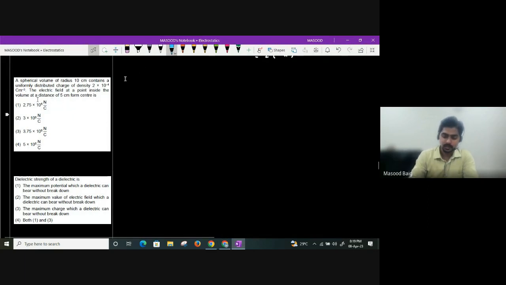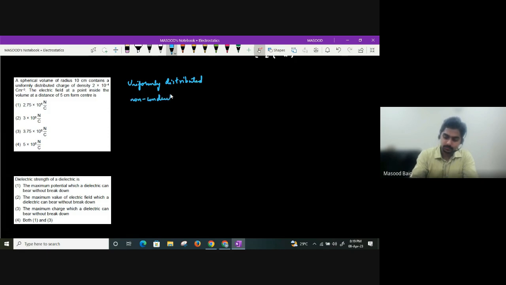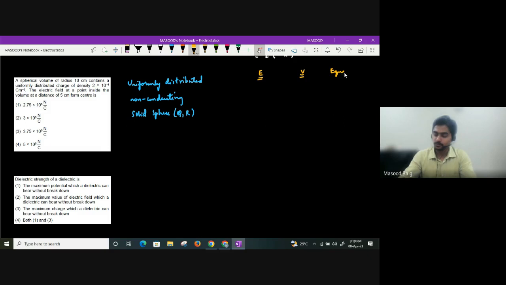See, again, very important case, guys. If I talk about a uniformly distributed non-conducting solid sphere, please write these values again, guys. If I take a uniformly distributed non-conducting solid sphere whose charge is q and radius is r, we are going to find at different points, guys. You can find the strength of electric field, the potential value, and equipotential surfaces.